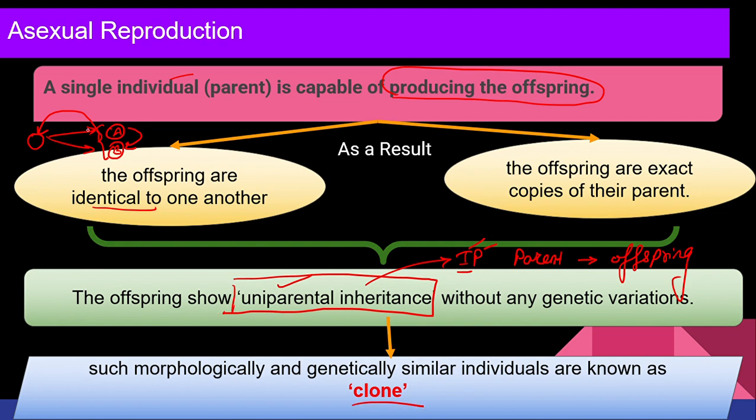When you see the daughter cells over here, what is the meaning of morphologically? External appearance, right? Genetically means I am talking about genes. So these clones are similar both genetically and morphologically. So what are clones? Organisms which are morphologically and genetically similar, we call them clones, right?